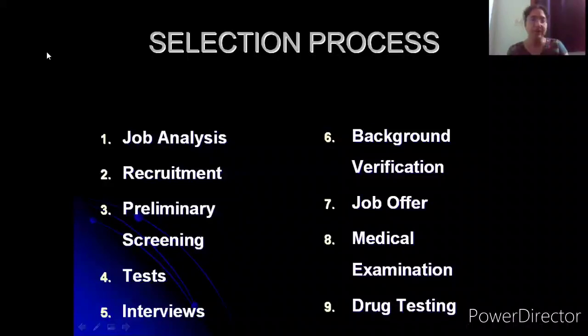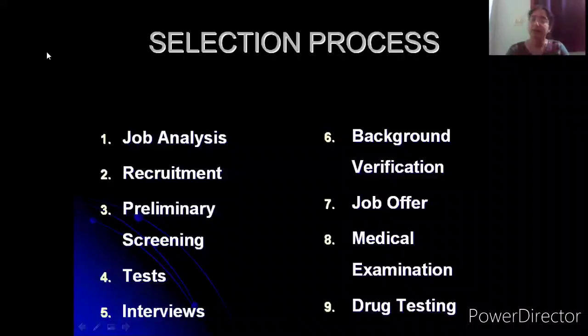Now, in case you call up a person who has not been mentioned by the candidate, this kind of fabrication is not possible. On the spot, the answer will be very objective, and mostly very truthful. So you can get very authentic information in this way. This is another purpose, another way in which background verification can be done.